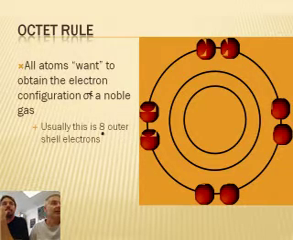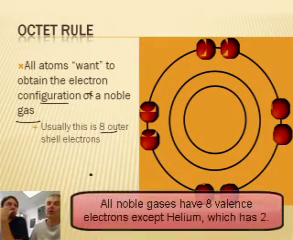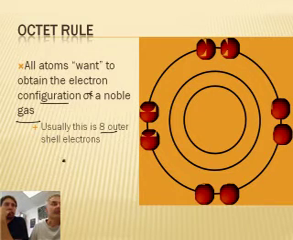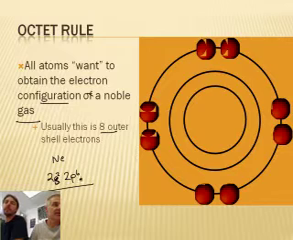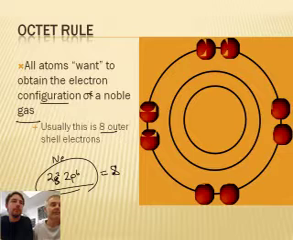So atoms want to have the same electron configuration as a noble gas. Remember back to the unit on atomic theory, 1s2, 2s2. Now it turns out that almost all noble gases, all of them except one, have 8 valence electrons. What's the exception? Helium, because helium only wants 2. Neon, for example, has an outer electron configuration of 2s2, 2p6, and if you add those up, that adds up to 8.